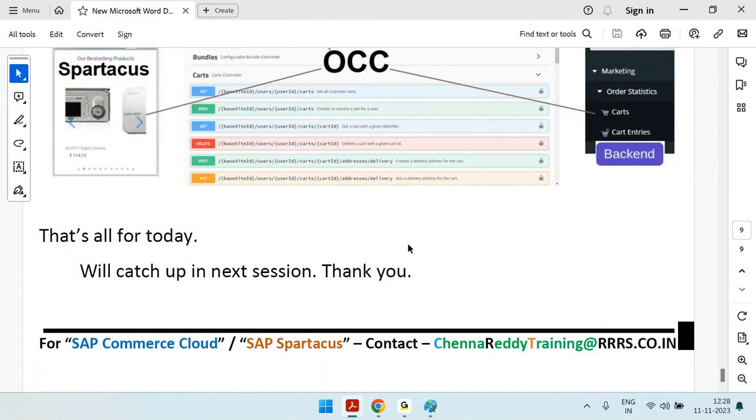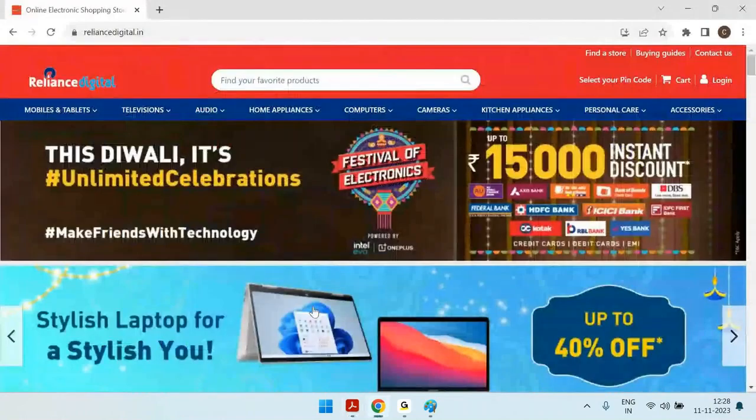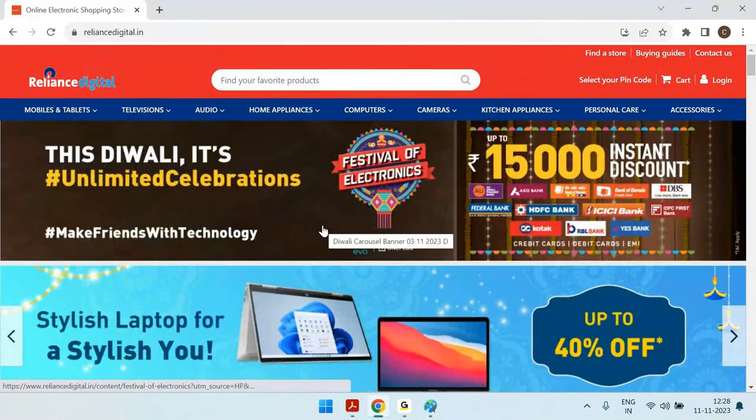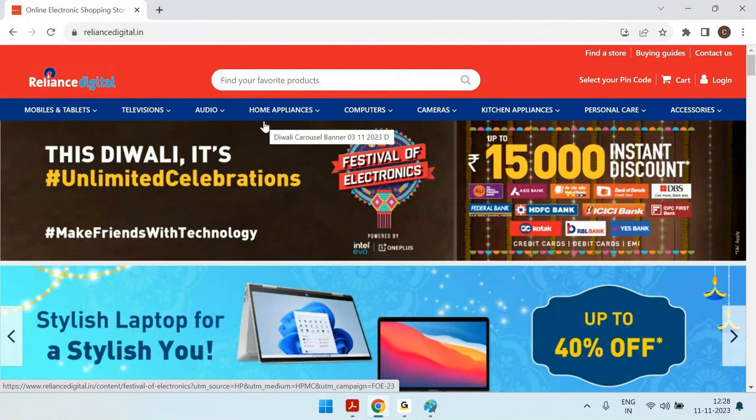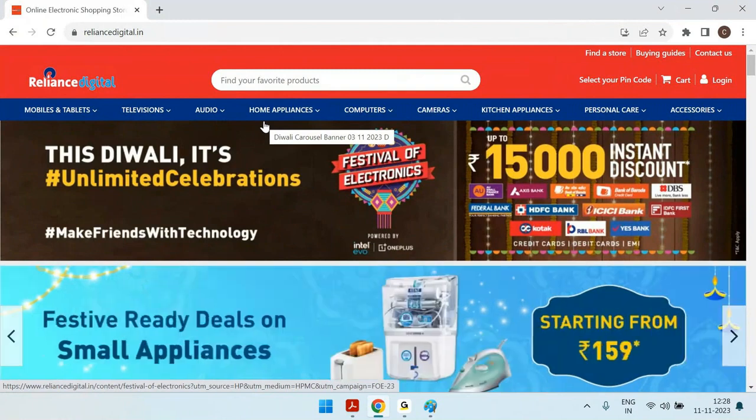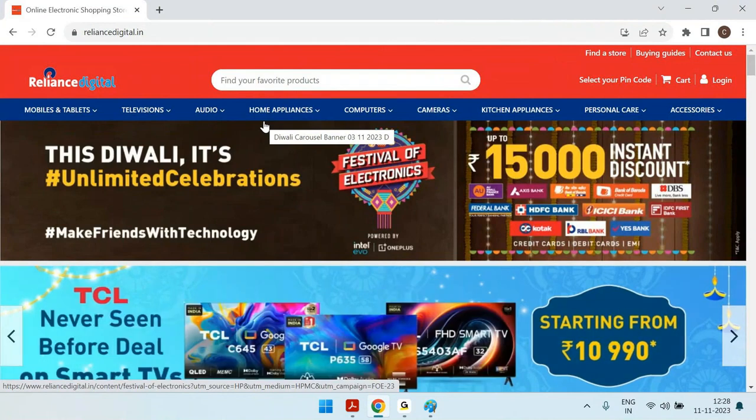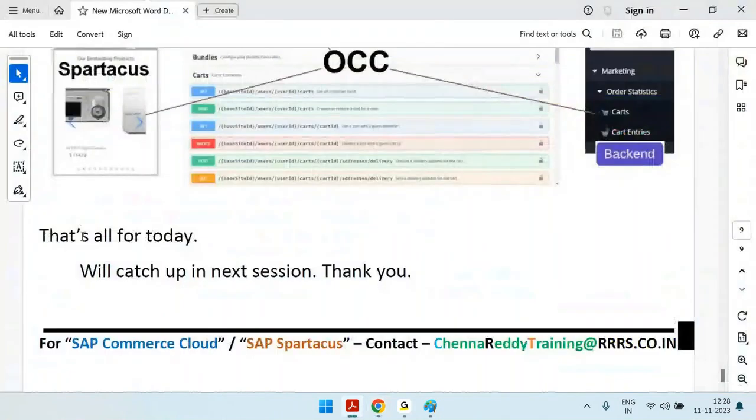And finally, we have many sites right now with the accelerator site or JSP sites. We have many clients right now with the accelerator site or JSP site. They will slowly be coming towards Spartacus, the composable storefront. Okay, so that's all for today, and we'll catch up in the next session.